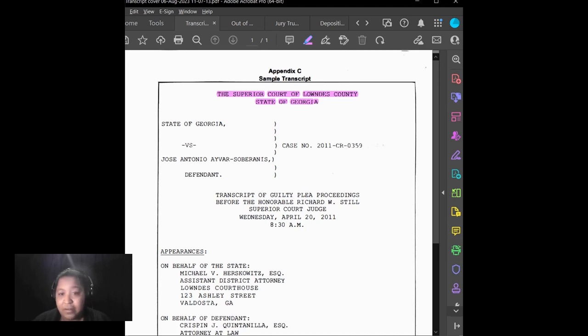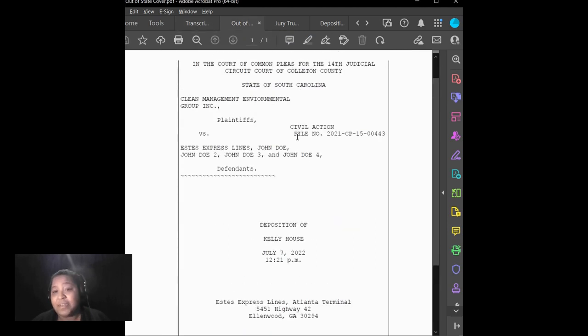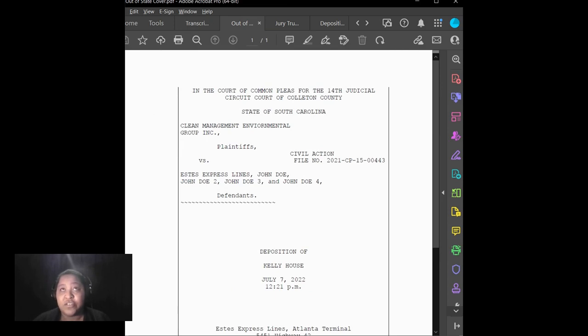Now, this last part of this case style is the state that the case is filed in. In this case, again, state of Georgia. You're going to notice that a lot of our examples are state of Georgia because our school is based out of state of Georgia. Now, you might be thinking, okay, if I'm a reporter in the state of Georgia, for example, then why would I need to put state of Georgia on my transcript? Well, the reason for that is because there can be times where you're going to run into an out-of-state case where you have to do an in-state deposition.